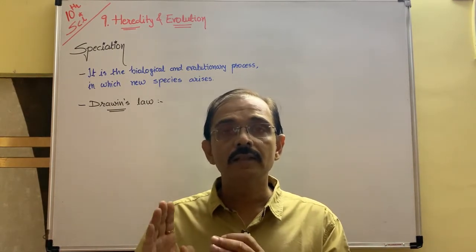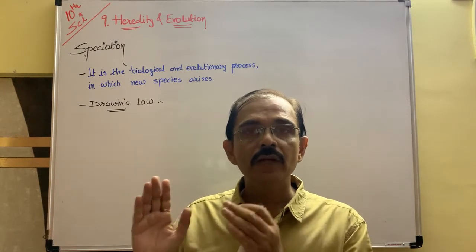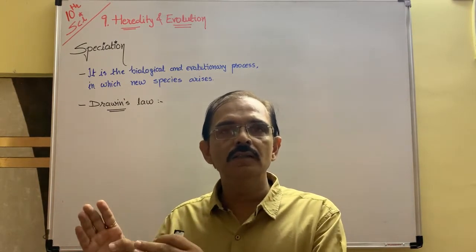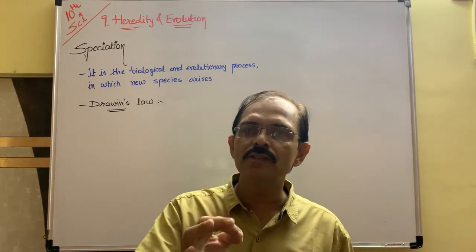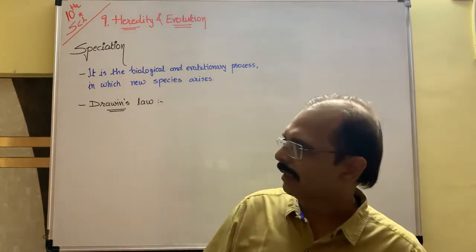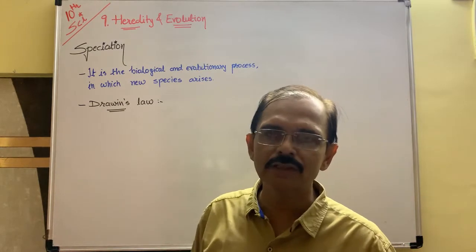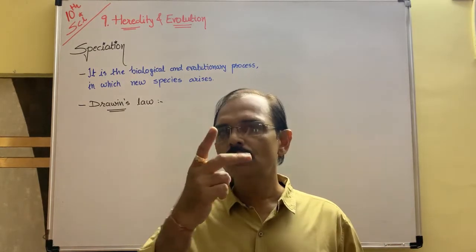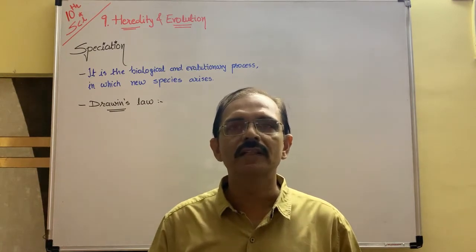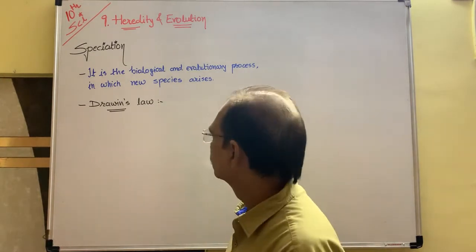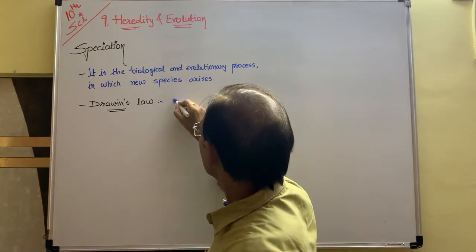See, he spent 27 days on this Madagascar island to study only the beak of the finch sparrow. And then now you study this Darwin's law. Mainly two laws are there: natural selection and survival of fittest.